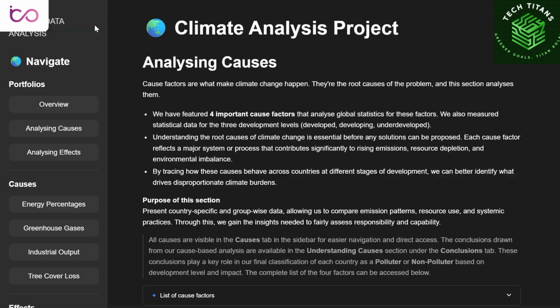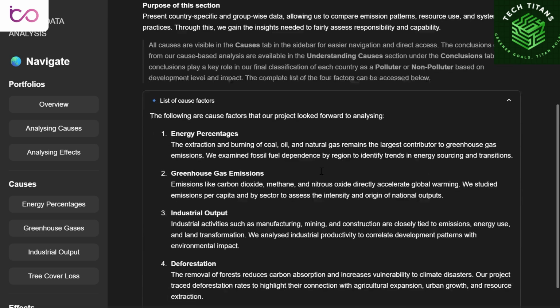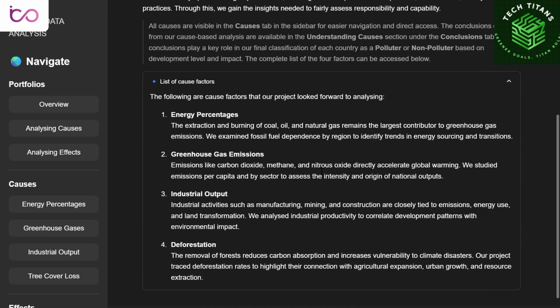Let's dive in. In the next phase, we analyze the causes of climate change across all 18 countries, focusing on four key factors: greenhouse gas emissions, fossil fuel share, industrial output, and deforestation. These were studied not just in raw numbers, but relative to population share and historical responsibility. Developed nations grew without climate restrictions, but now pressure others who are still developing. That's why we didn't just group countries as polluters or non-polluters. We also flagged deviants, nations whose behaviors break the mold.